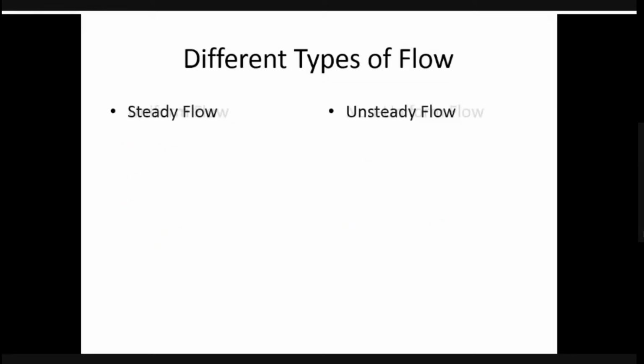Now the second classification is called uniform flow and non-uniform flow. Here you have to remember the space. The important point is space. Let me explain: variations of pressure, then we can take the velocity, then the density.